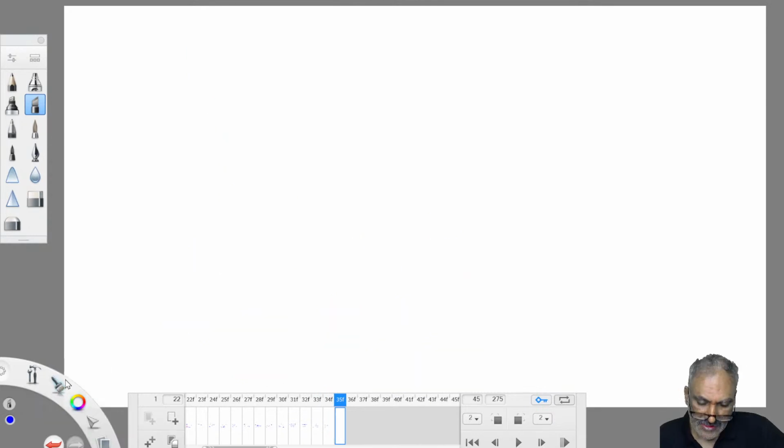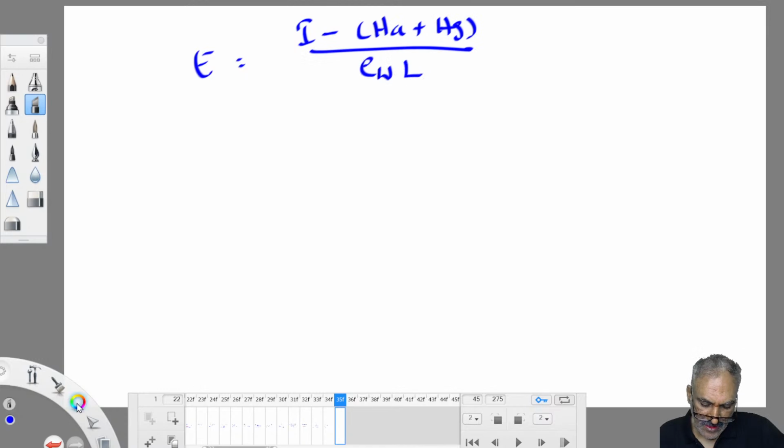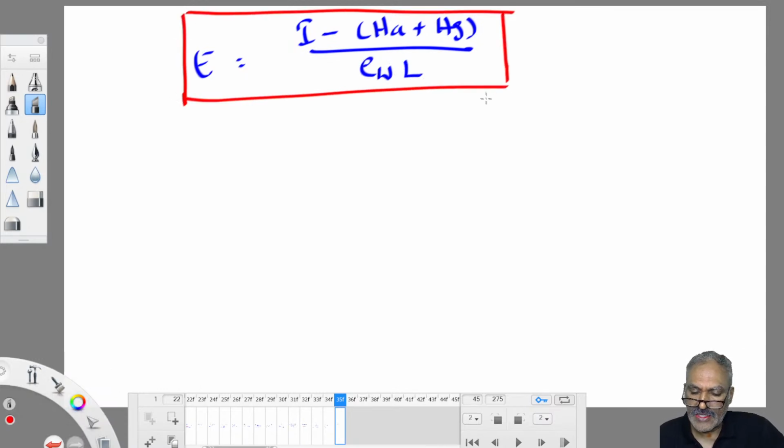So this equation gives evaporation loss equal to (I minus (HA plus HG)) by rho W into L. This is the exact calculation, but HA and HG being so small compared to I, most of the time they are neglected.